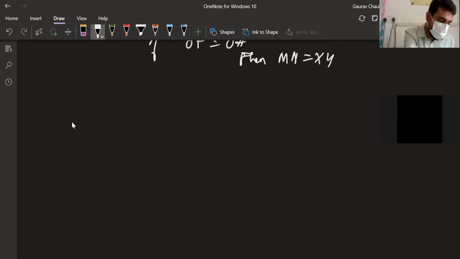Okay, now we go to 8C. Before we go to 8C, we have to understand what we already know: the angle subtended by a chord, or an arc.